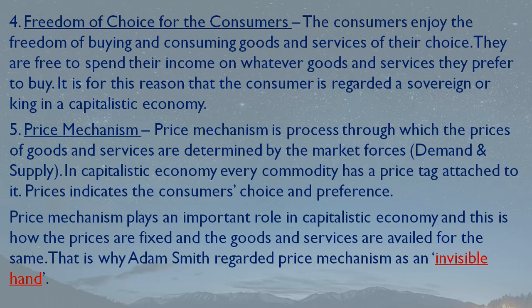This point number 5, price mechanism, you can see here. By price mechanism we actually mean it is a process of fixing a price. How to fix a price of a particular commodity? For example, a price of a pen is rupees 10. So how is this price fixed at rupees 10? It could be 5 also, it could be 15, it could be 13 rupees also, it could be 100 rupees also. So how to fix a price of a particular commodity? This is known as price mechanism.